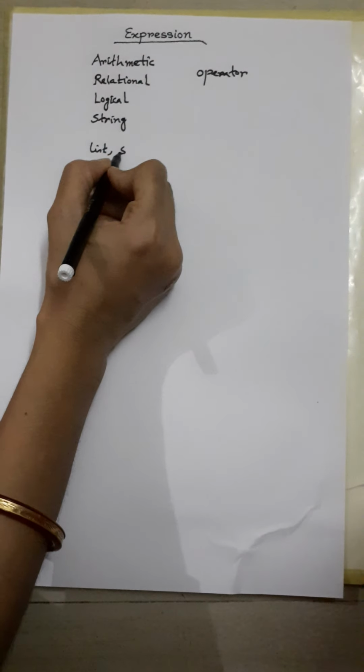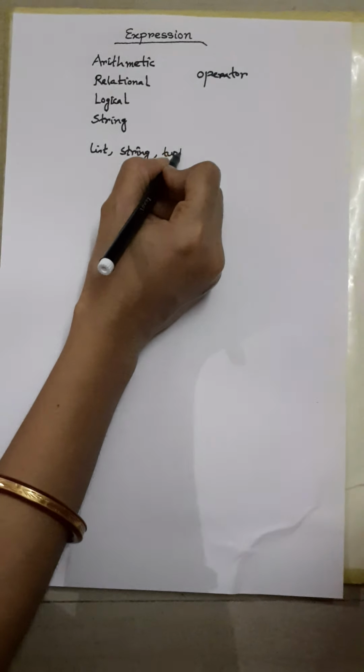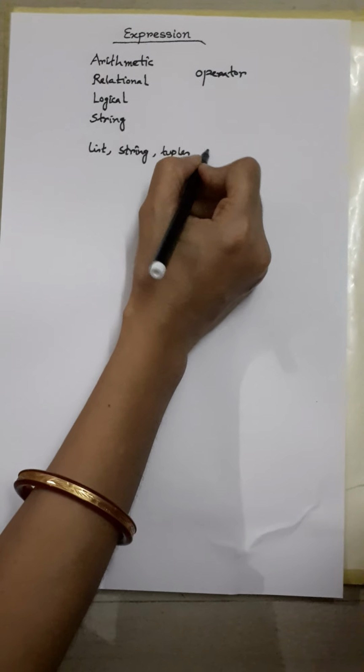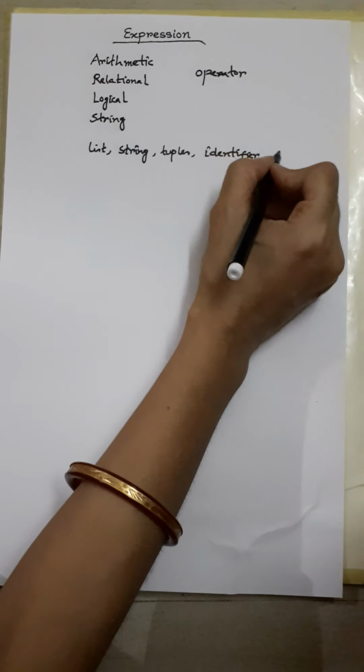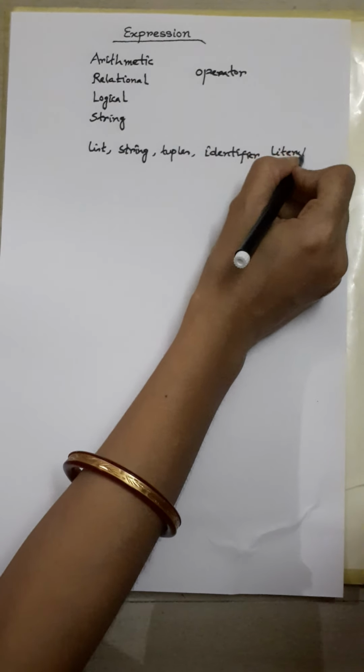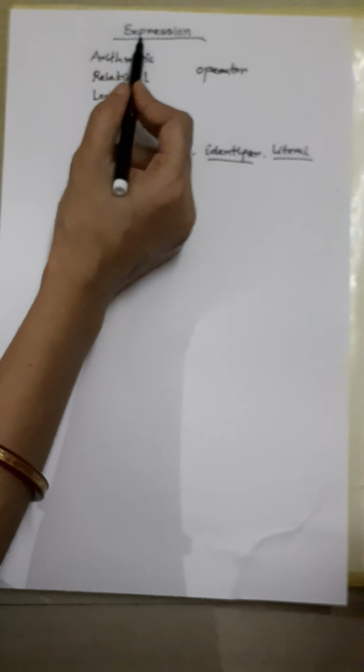Now in Python, what are the different types of operands? It may be a list, a string, a tuple, it may be any identifier also, or it may be literals also. With all these terms, we are already familiar. We have already learned all this. So, an operator and any one or a combination of all these will make your expression.